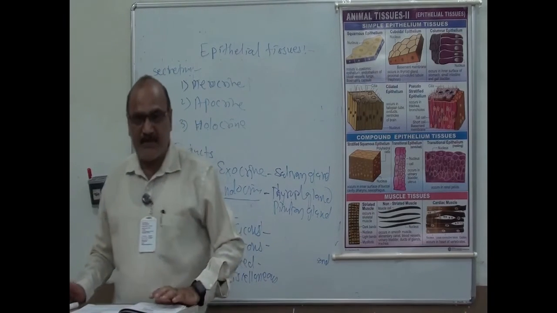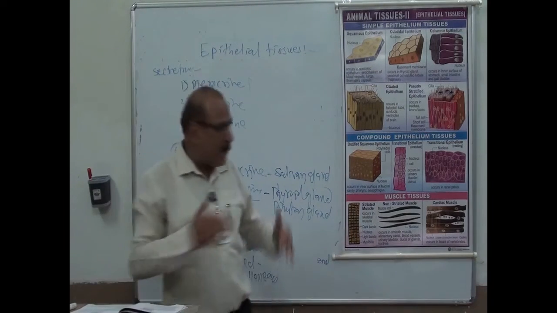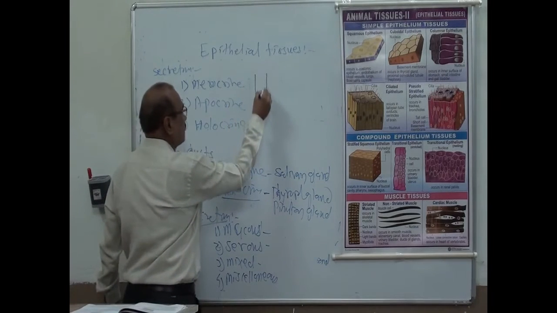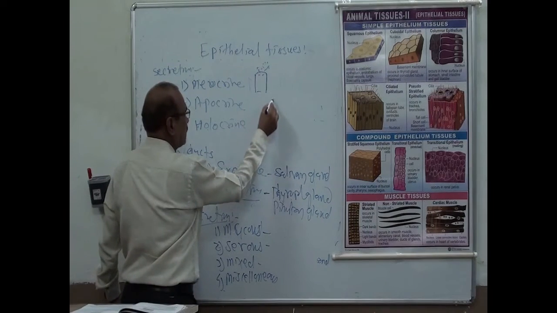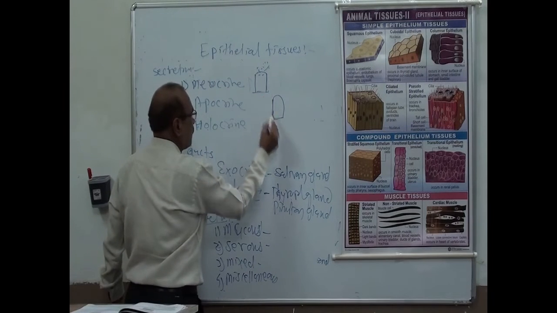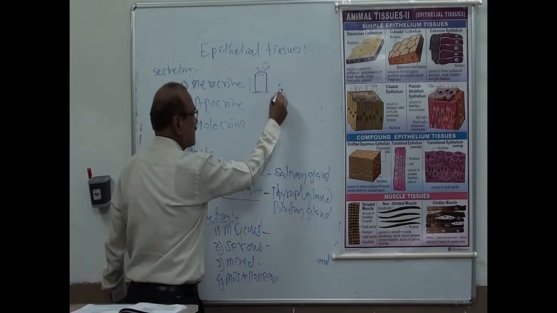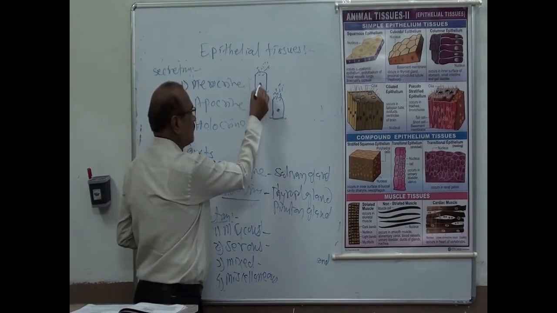Then second, apocrine means when some part of the gland is removed, the upper part of this gland is removed. Like that, here this is merocrine. Their secretion will pour to the outer side. But here apocrine, now this part gets lost or disintegrates and secretion is released to the outer side.